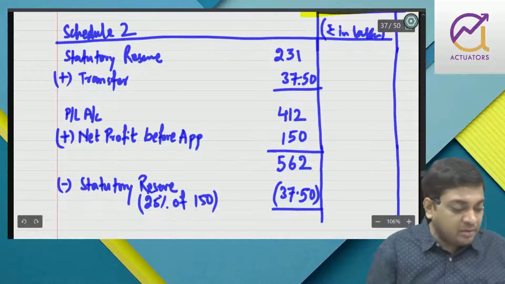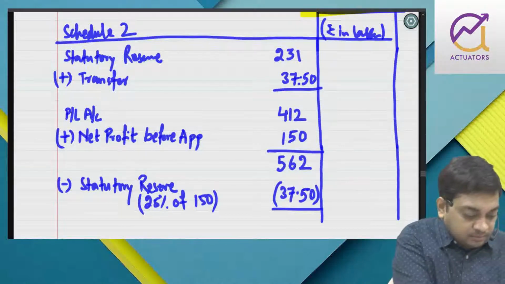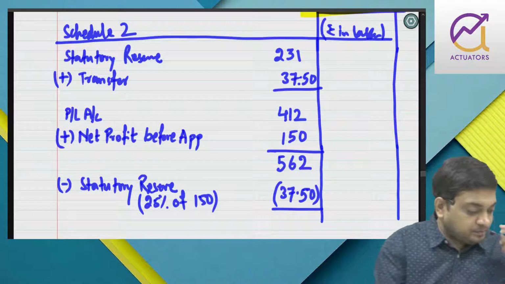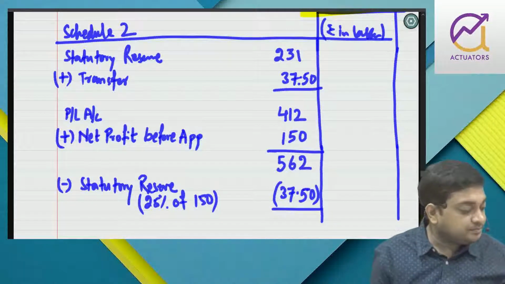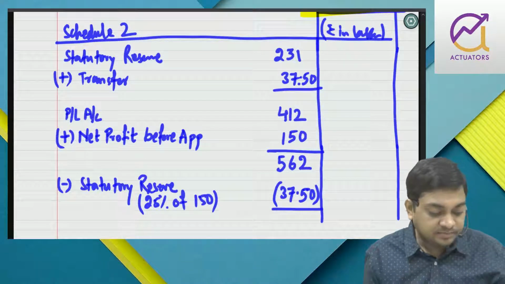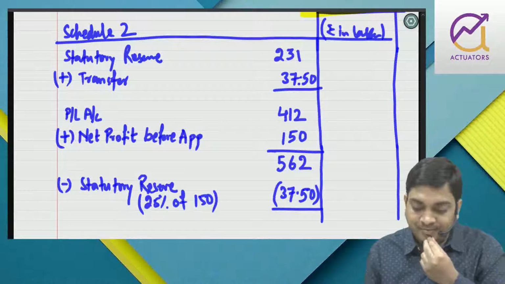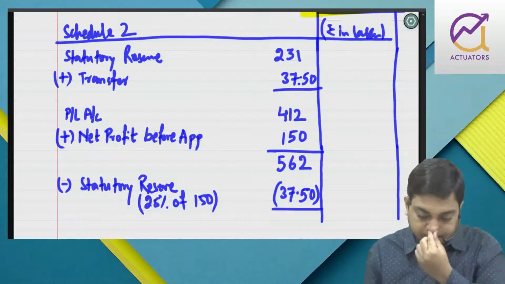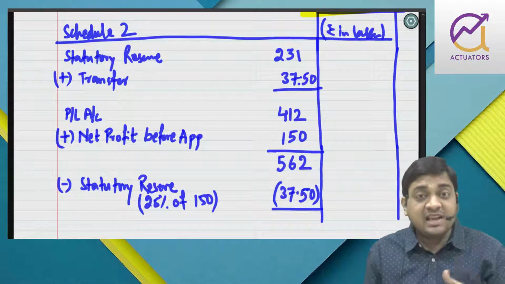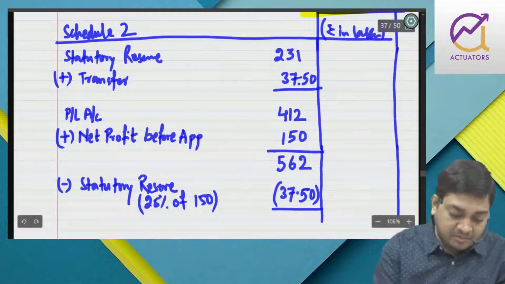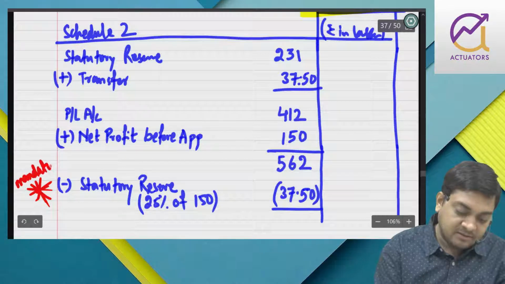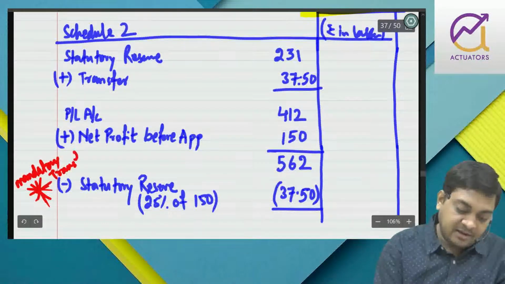Now there is no other appropriation. You can just have a look. There is no other appropriation. So this thing you have to keep in mind, that if they give you net profit, you have to do this appropriation part, because this is a mandatory transfer.